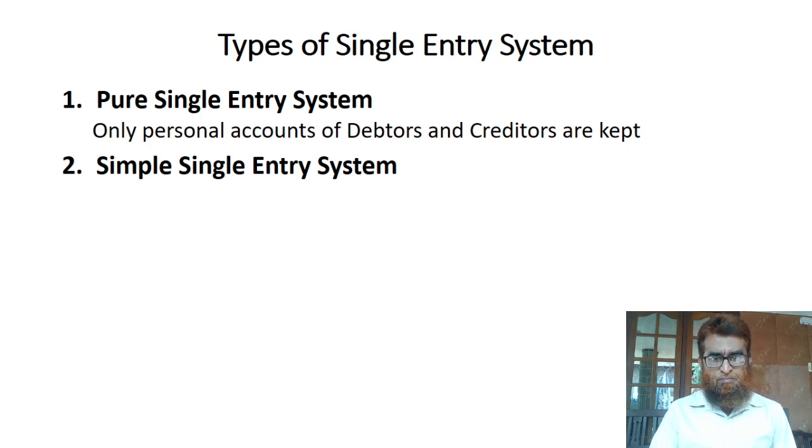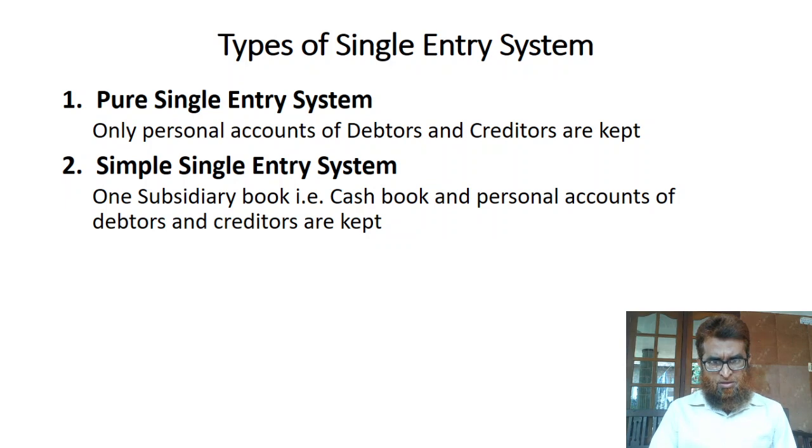Second one is simple single entry system. In simple single entry system, one subsidiary book, that is cash book, and personal accounts of debtors and creditors are kept. So here, when we compare it with the first one, pure single entry system, one more account we can find, that is cash book.